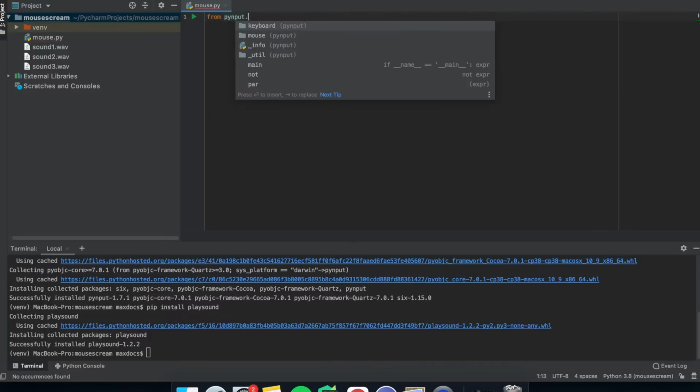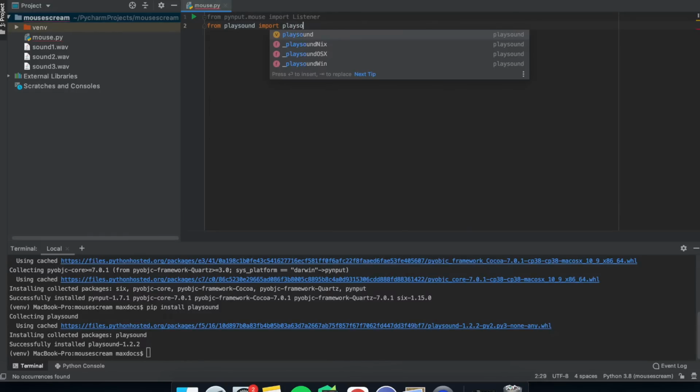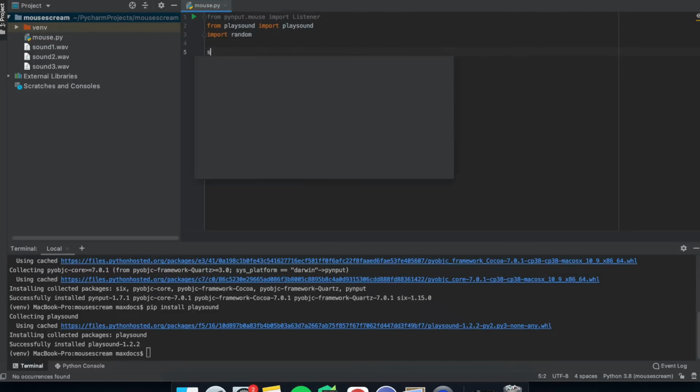So from pynput.mouse, import Listener, and this will detect mouse inputs, and from playsound, import playsound. And this is going to play the sound. And finally, import random, which is going to select a random voice clip. Now we need to put the audio clip names into a list. So mine are sound1.wav, sound2, and sound3.